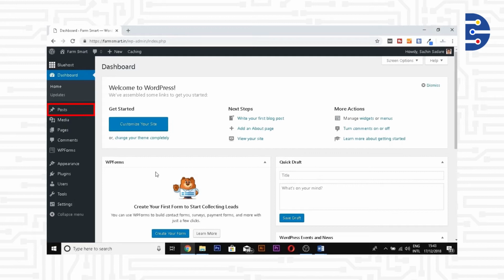And point number 2 is that WordPress has recently upgraded. When I say recently, I'm speaking about December 2018. It has been upgraded to WordPress version 5.0. With the 5.0 upgrade, the editor for writing blogs or posts has changed. Initially, it was only a text-based editor, whereas with 5.0, it is now a block-based editor.